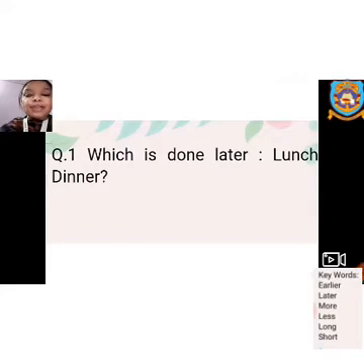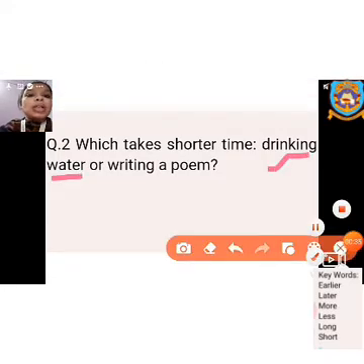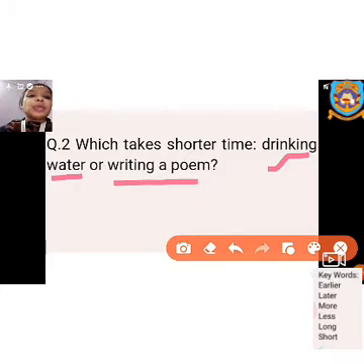Based on the questions that we have discussed today, I have taken 2 questions here. The first question is, which is done later, lunch or dinner? Later is a word used for events happening at different times, earlier and later. So you have to choose which is done later, comparing these two, lunch or dinner. The next question is, which takes shorter time, drinking water or writing a poem? Which will take less time or shorter time? So 2 activities are given here. The first activity is drinking water and the second is writing a poem. Which one will take less time when compared between the 2?